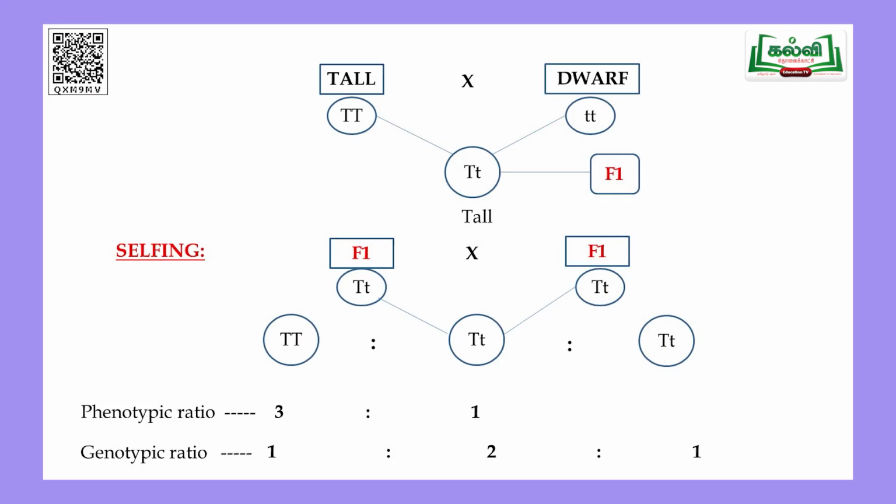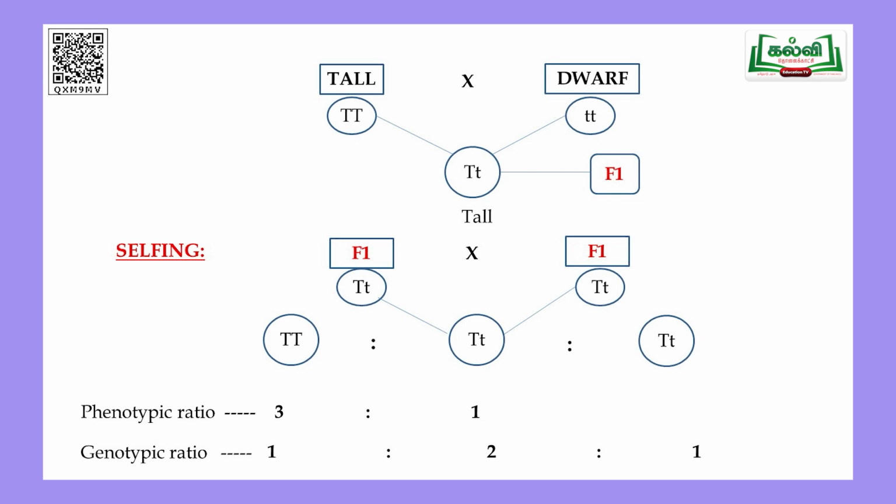So then what he did, he wanted to cross pollinate. So these two babies are having capital T, small t and capital T, small t. Is that clear, the flow chart? So these two are crossed, and he was able to get the in-between characters. Look at the flow chart here in the F2 generation. So when selfing was done between F1 and F1, look at the flow chart, capital T, small t, you are getting that. And now you have to do the cross between the capital T, small t children. So what will happen now? Capital T, small t, again when it is crossed with capital T, small t, he got the ratio as 3:1.